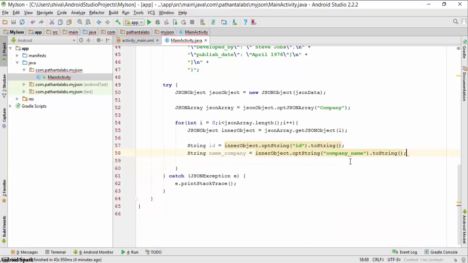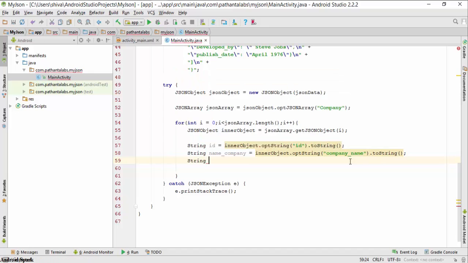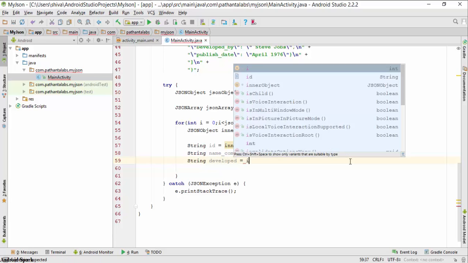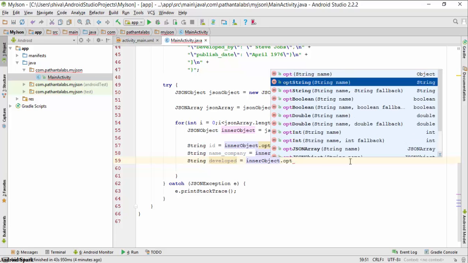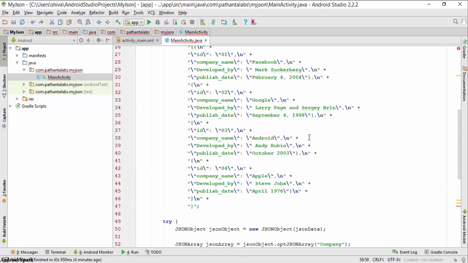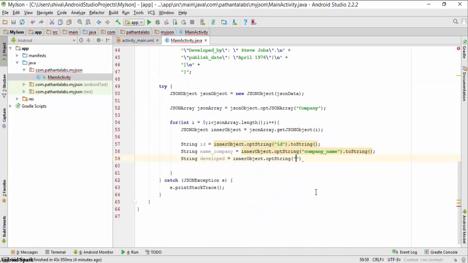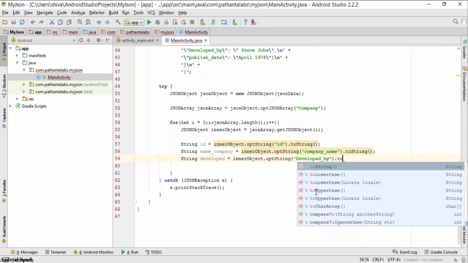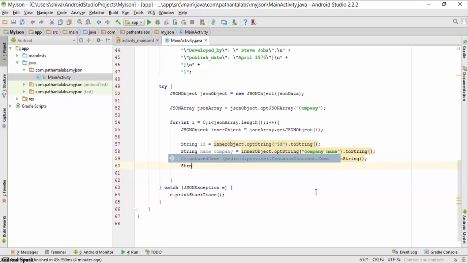And the third is developed by, so I will give the name as developed, and inner object dot optString, and place the name developed by, and convert into string. And the last one is the publish date.